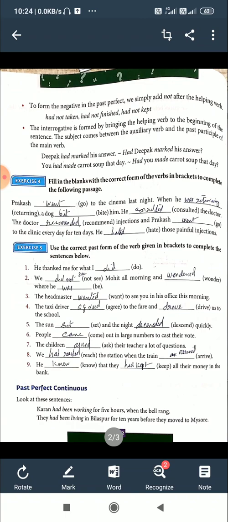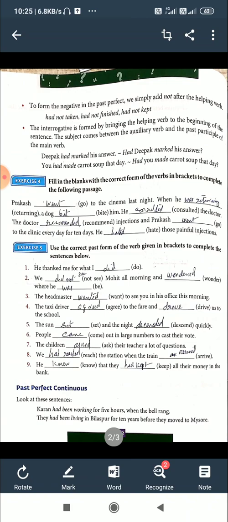To form the negative in the past perfect, we simply add not after the helping verb. The helping verb is had. So to make it negative, we have to use not. And we should put the not in between the helping verb and the main verb. Had not taken. Had is the helping verb, not is the negative word, taken is the past participle. Had not finished, had not kept.